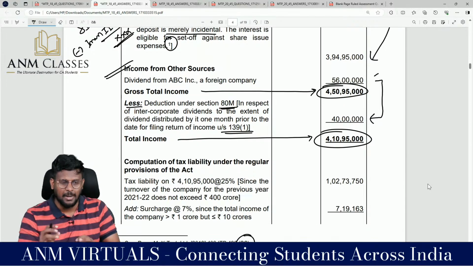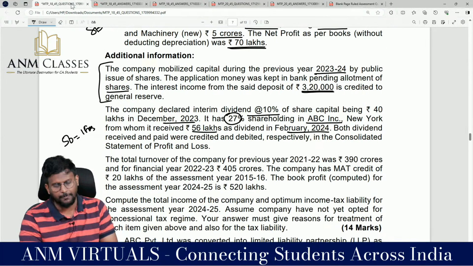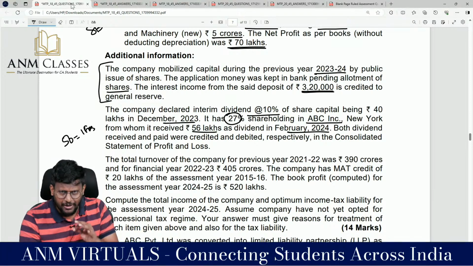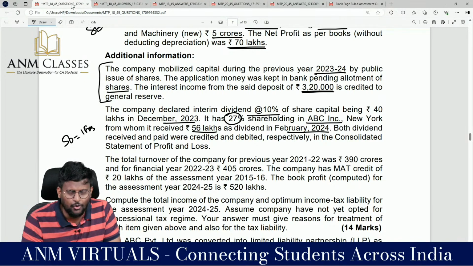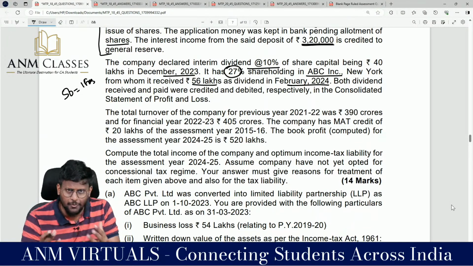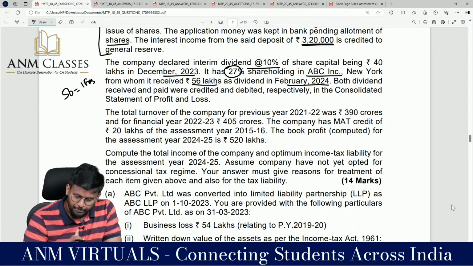I believe that up to this you are feeling very comfortable. This is a very good question actually, worth 14 marks. That's why I'm solving it to help you, my dear lovable students, if you are having any particular doubt.